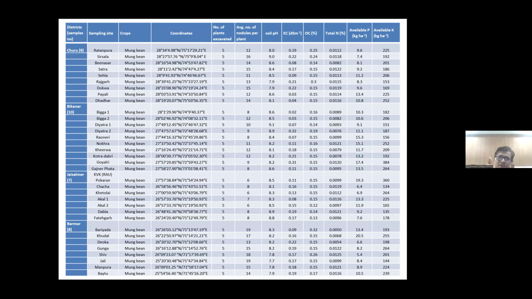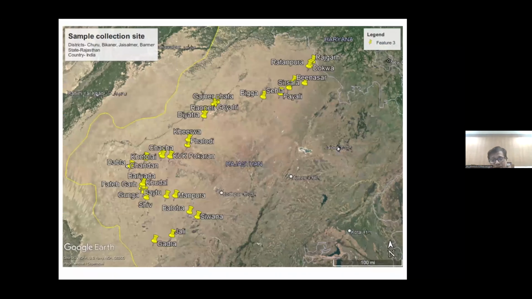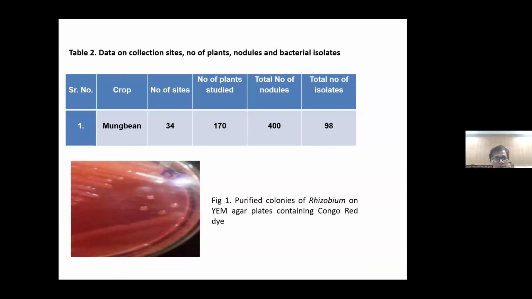Here are the coordinates and the number of plants. Five plants were excavated from each field. The average number of nodules studied, in total around 400 nodules, were studied. And total nitrogen content, available phosphorus, K. Why does this matter? These things are also correlated with the survival of the rhizobia. And this is the collection site I have already shown. Now here 34 sites are there, arid sites. Total plants studied 170 and 400 nodules, and total number of isolates 98.